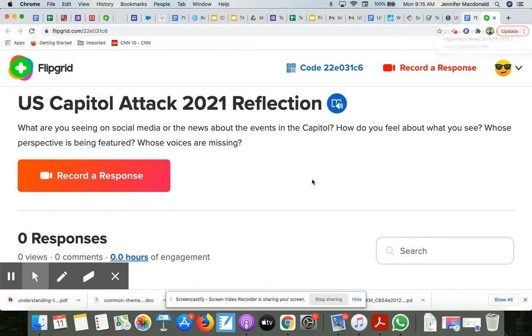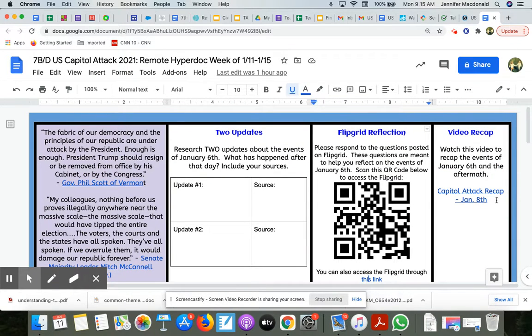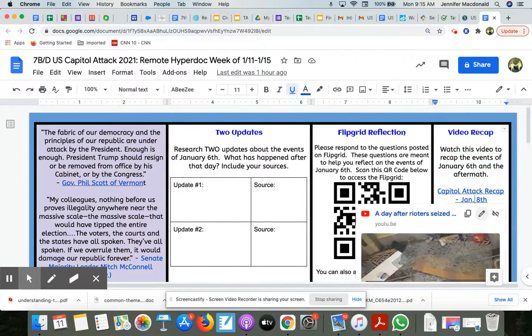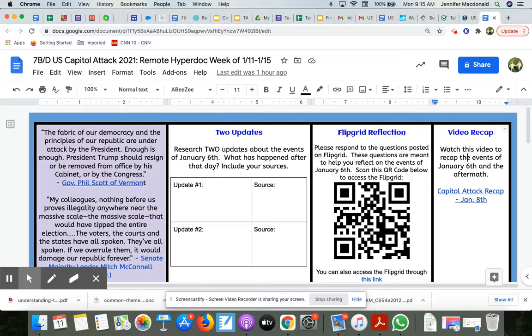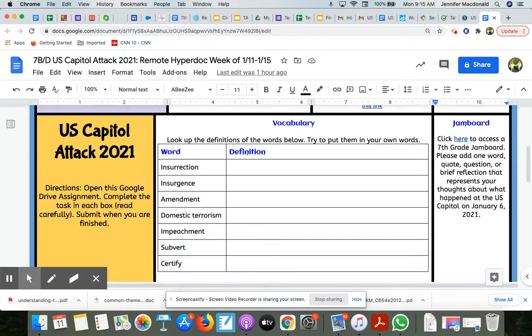So once you do your reflection there, your recorded response, we want you to come on back to here. If you do need a video recap of the events, this video is a good recap of everything that happened. And so if you need to maybe start with that first in order to do some of these activities, that's fine. It does not matter the order in which you do these activities, okay?